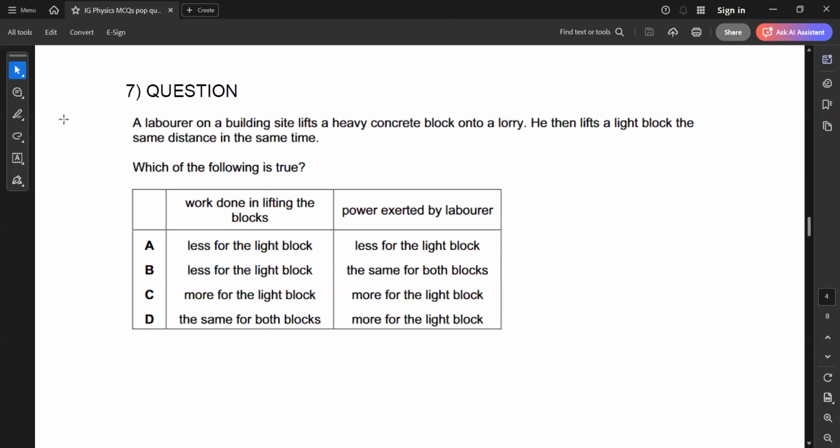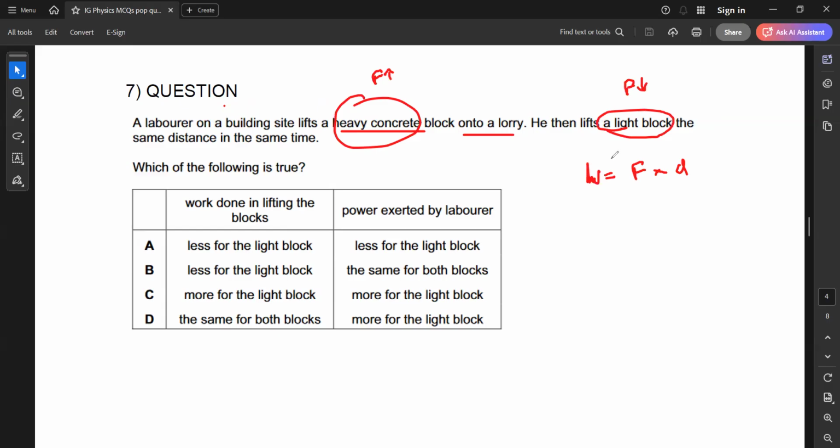In question 7, a laborer on a building site lifts a heavy concrete block onto a lorry. He then lifts the light blocks the same distance in the same time. Which of the following is true? Look, what about the work done? Work done depends on two factors: force and distance. First he was lifting the heavy concrete block, so he was applying a greater force. Then he lifts the light block, so he's applying less force.